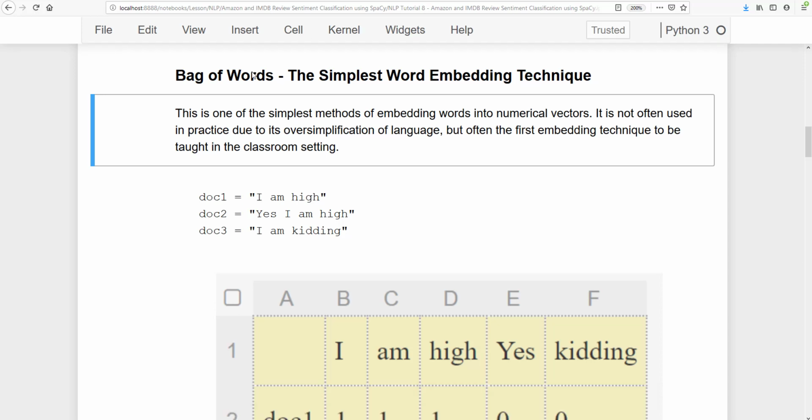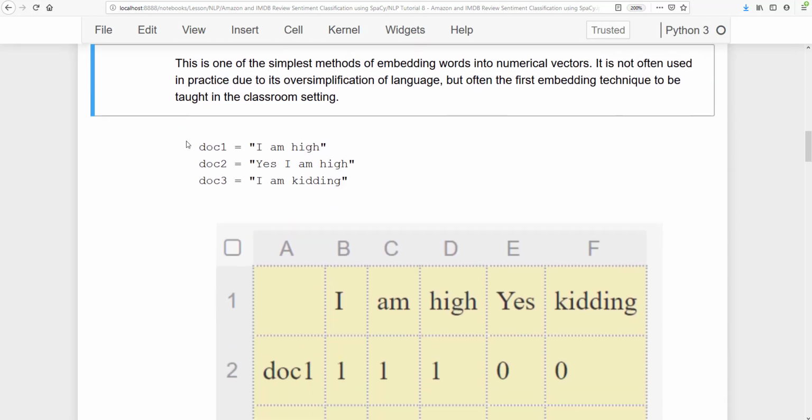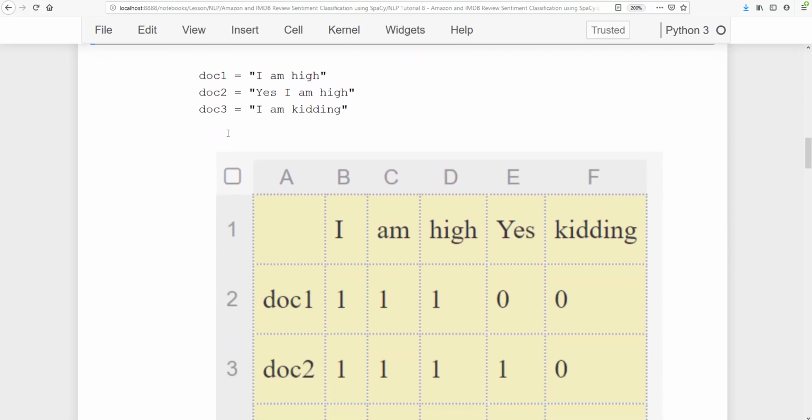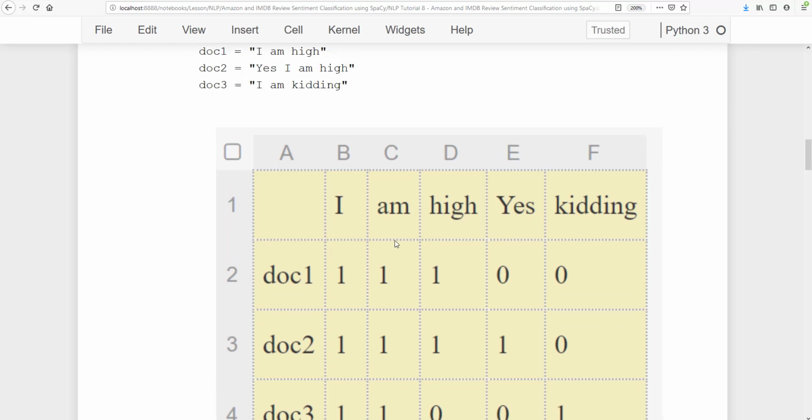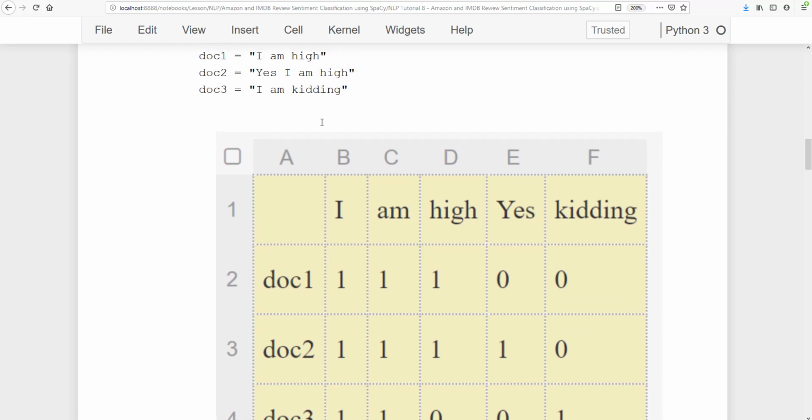How bag of words works, I have already explained in my previous videos, but here I am also going to explain it very shortly. Let's say you have these three docs, doc 1, doc 2, and doc 3. In bag of words, it makes a column of unique words, and then it counts in each doc how many times that word has occurred. So let's say, how many unique words are there?